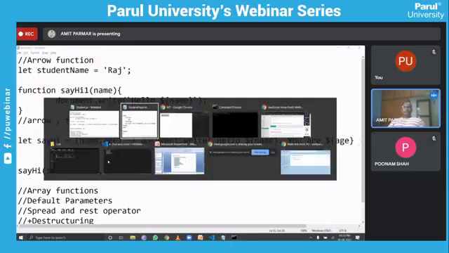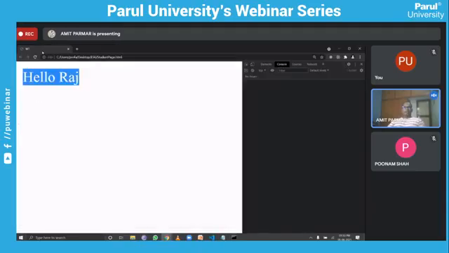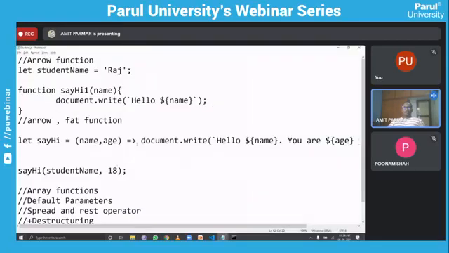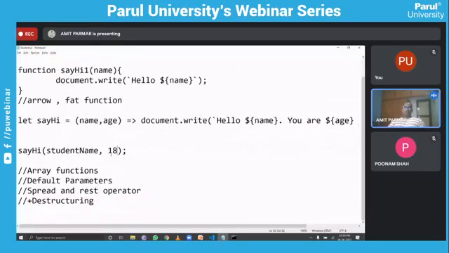And now if I refresh this particular page, you will be able to see the output where Raj and 18, which are nothing but the values we have passed. So hello Raj, you are 18 years old. So basically, that is how you can use this arrow function as well.